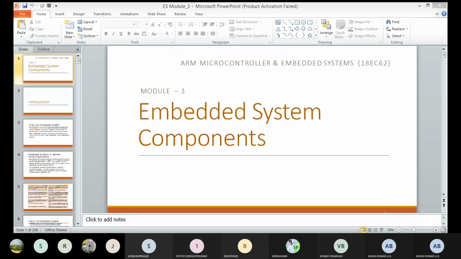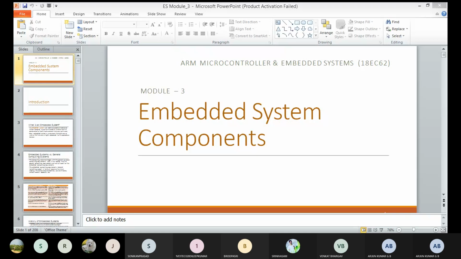A general computing system is nothing but computers. We also discuss the classification of embedded systems and the applications of these embedded systems. And then we discuss memory, how memory is accessed in these embedded systems, and also sensors, actuators, LEDs, and displays.